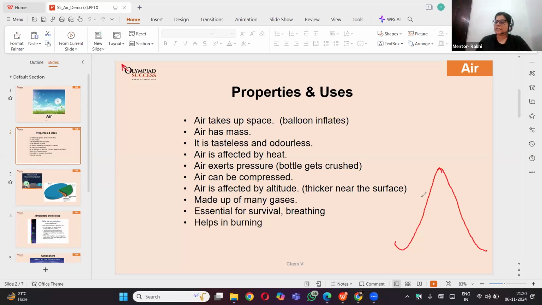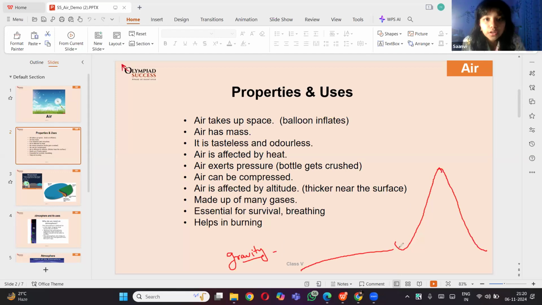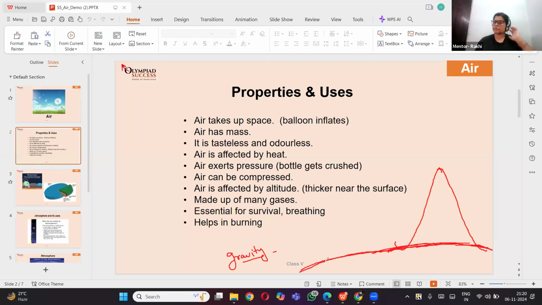Okay, Sanvi. So let's find out why the mountaineers carry oxygen with them. See, you know what is gravity? What is gravity or gravitational force? Gravitational force is the force exerted by Earth to make things closer to the Earth, so it stays down on the surface of the Earth. The Earth pulls the objects.